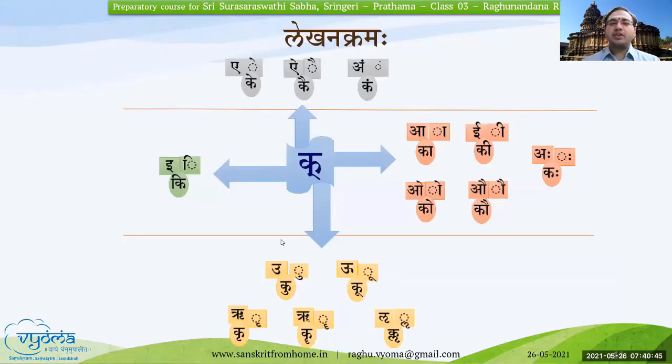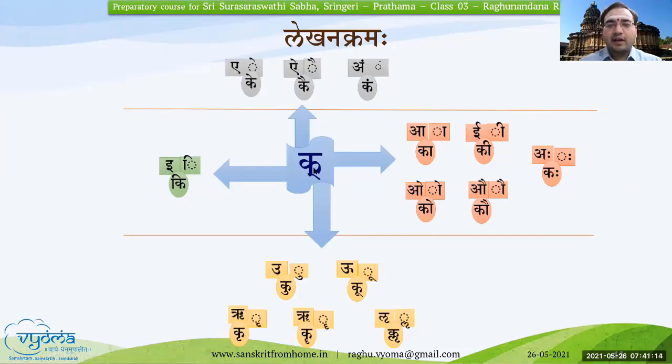This illustration will help you understand how to write these Gunitaksharas and these matras. Whatever you are able to see in this, the dotted circle and then the lines, is called matra. A matra, e matra, and so on, as we say in Hindi too.